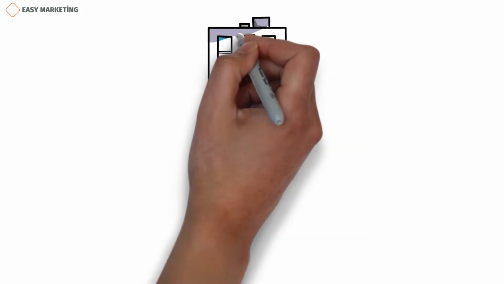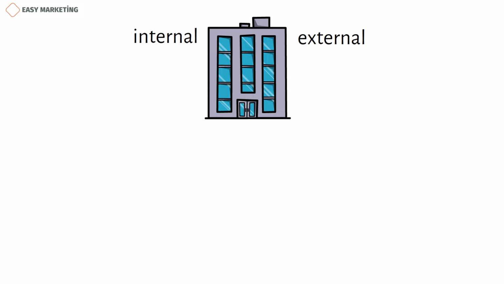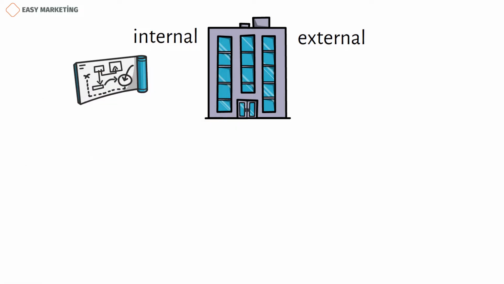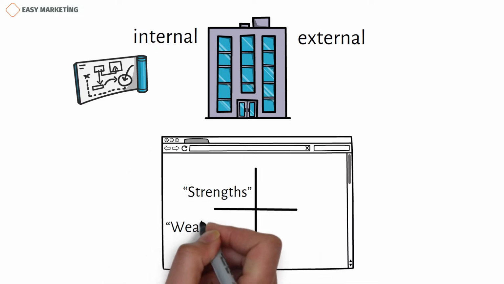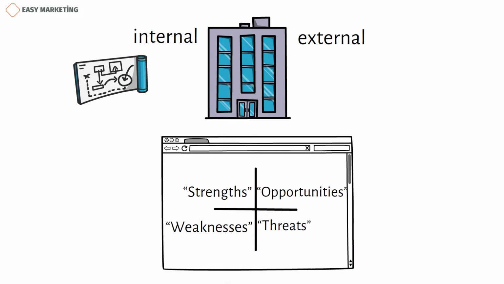First of all, we should know that every company has an internal and external environment. SWOT analysis allows the company staff to analyze the internal and external environment of the company and prepare future-oriented strategic planning. The word SWOT is a combination of the words strengths, weaknesses, opportunities, and threats. Strengths and weaknesses are only related to the internal environment of the company.